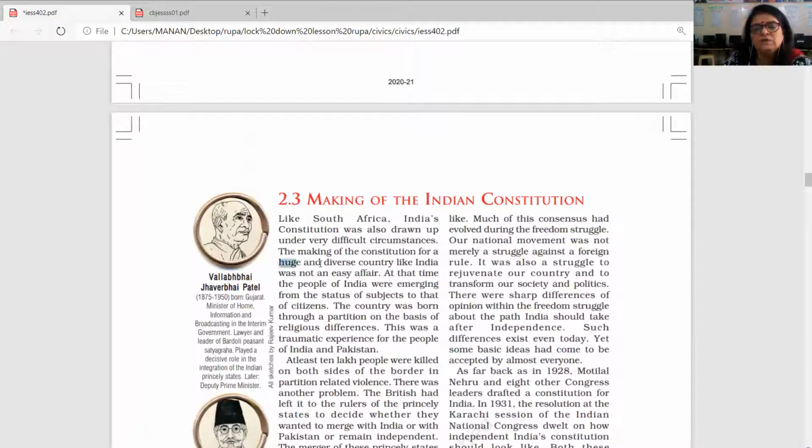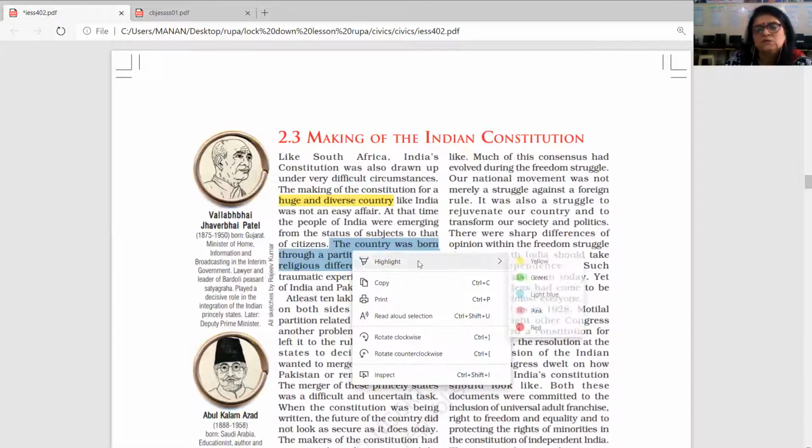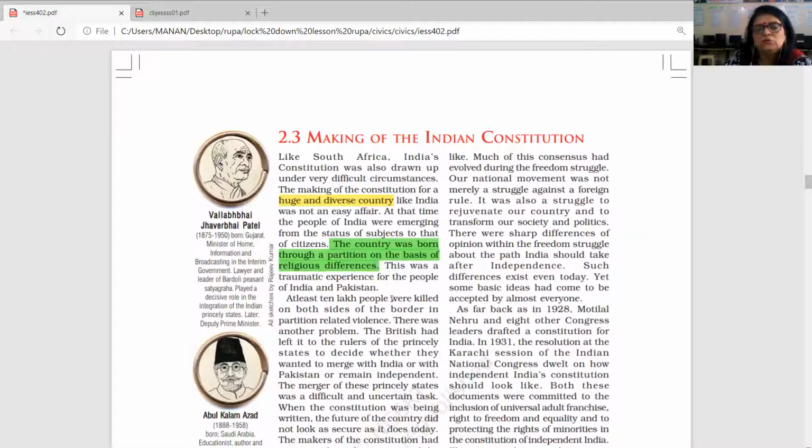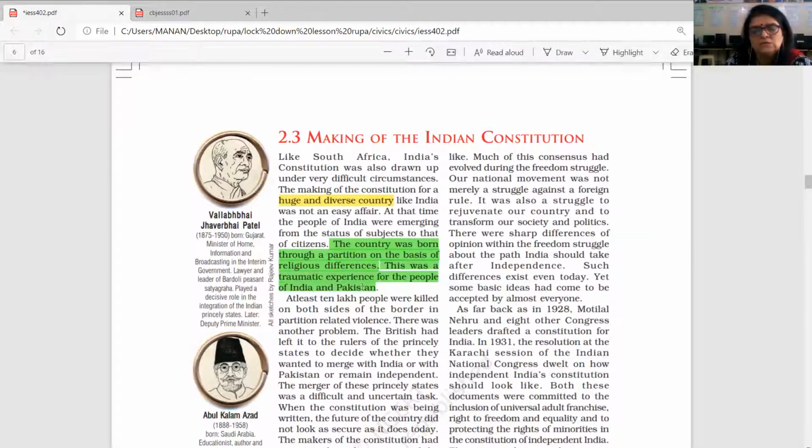The main point is that India is a huge and diverse country, and it is very challenging to frame a constitution for a huge diverse country with multiple cultures, regions and religions. The second important point is that the country was born out of partition on the basis of religious differences. It was a very traumatic experience for the people of India as well as Pakistan, but you don't need to write this in the answer.